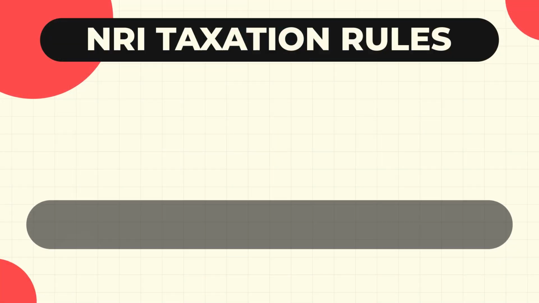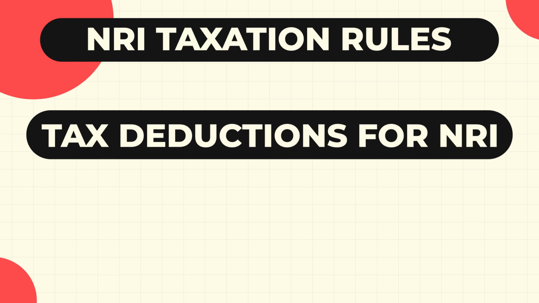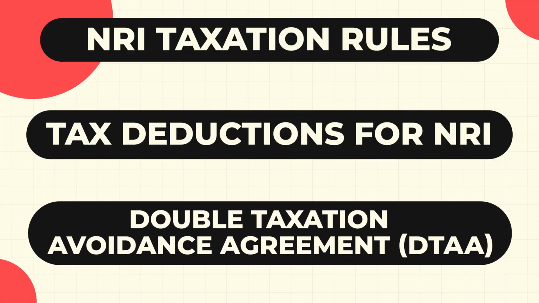Next, I will talk about the deductions that non-resident Indians are eligible for and those that they are not eligible for. Understanding these deductions is important because it will help you reduce your taxable income. Finally, I will explain the Double Taxation Avoidance Agreement (DTAA), which prevents you from paying taxes twice, once in India and once in your country of residence. With that said, let us get started.